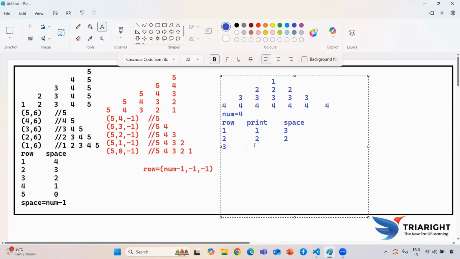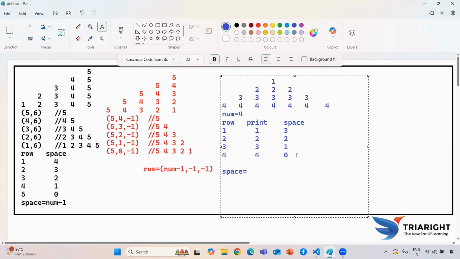Okay, for row 3 I need to print 3 and my space value becomes 1. For row 4 I need to print 4 and my space value becomes 0. Now, how to print it, and every logic, we are going to see now. Guys, just see, to print the space if I'm keeping this space,